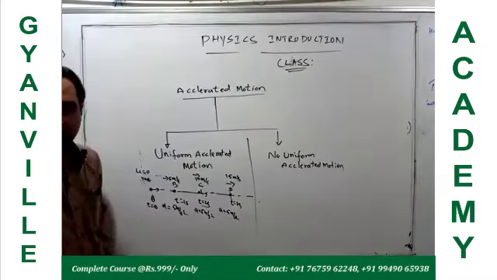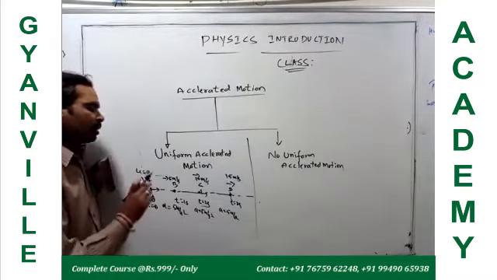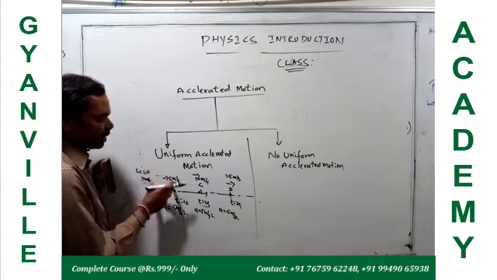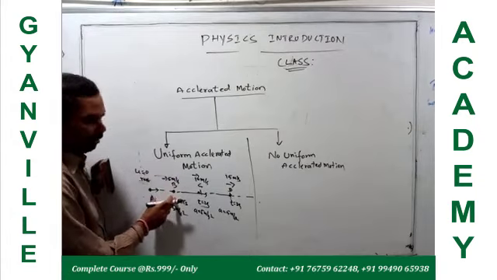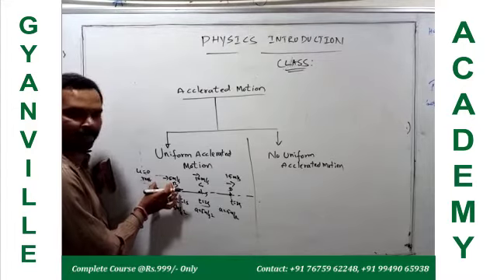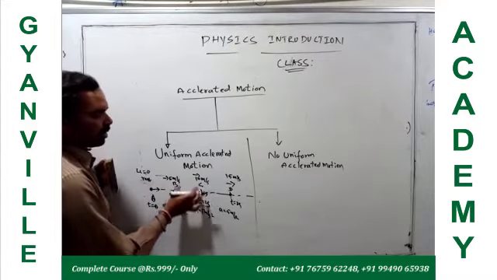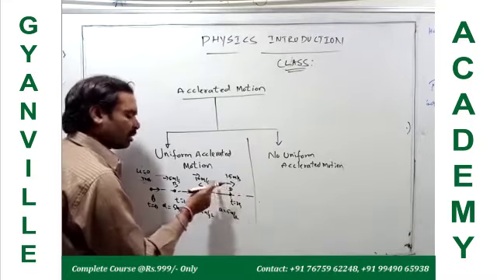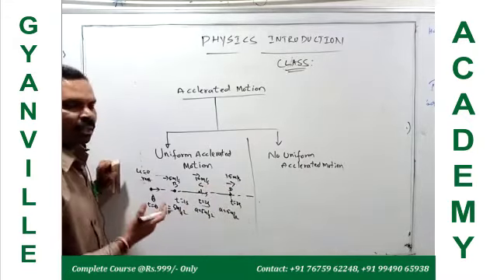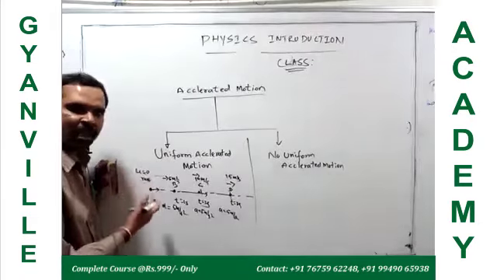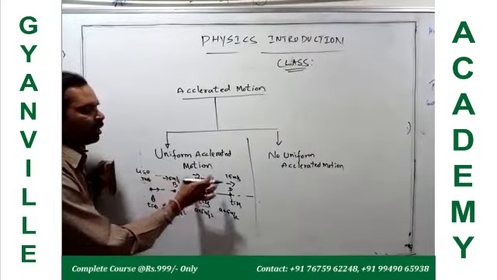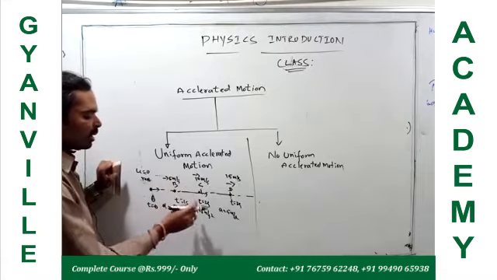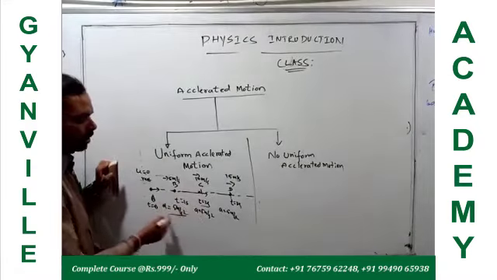If the body changes its velocity by equal amounts in equal intervals of time, in the first 1 second the change in velocity is 5 meters per second, in the next second the change in velocity is 5 meters per second, in the next 1 second the change in velocity is 5 meters per second, then that body is moving with constant acceleration.